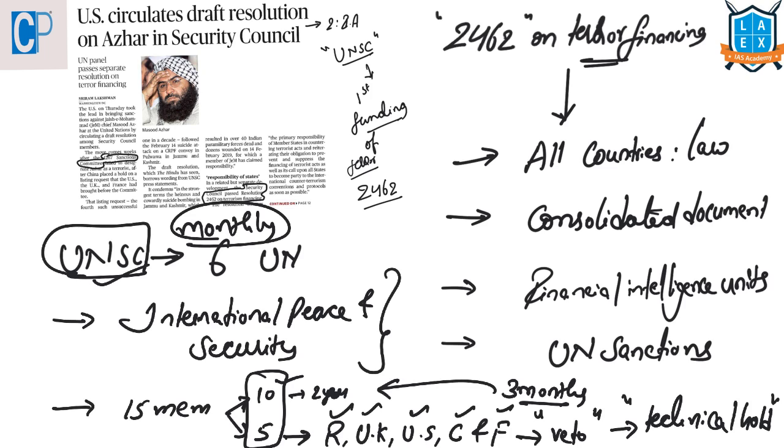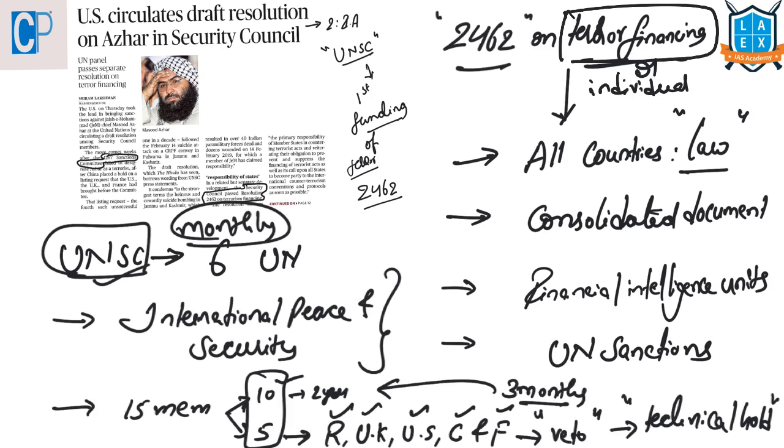Now let us look into what is this UNSC resolution 2462 on countering the financing of terrorism. According to this new resolution of UNSC, all the member states should establish laws and regulations related to the financing of terrorist groups or individual criminals, and these laws should consider this as a serious criminal offense.